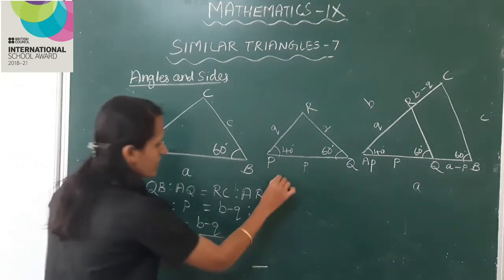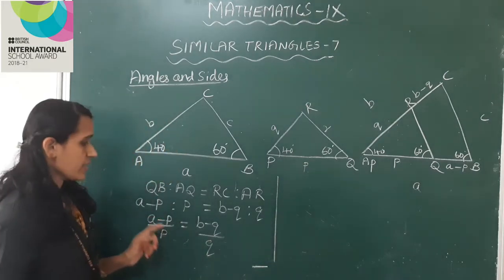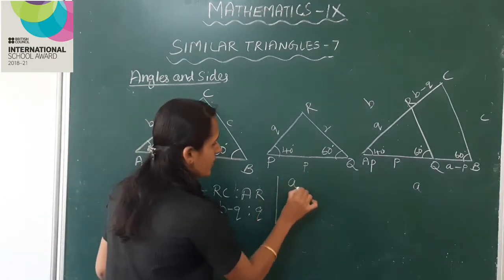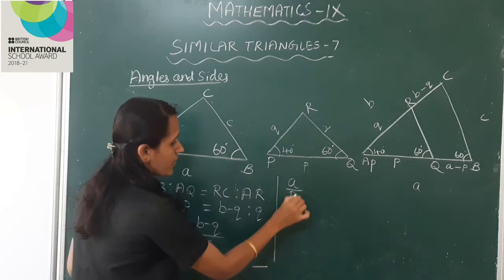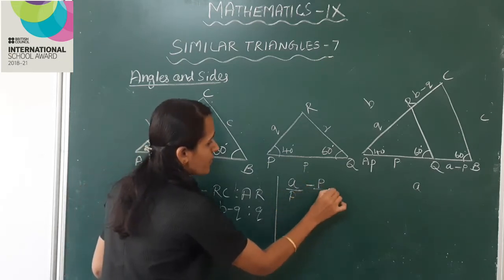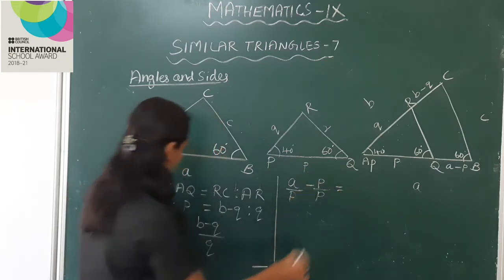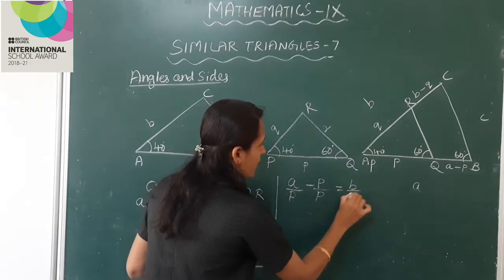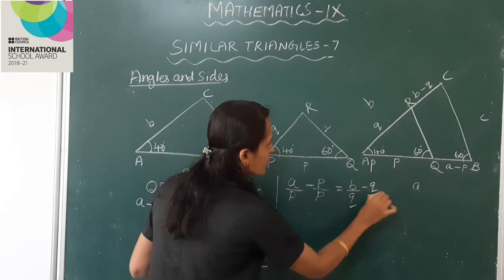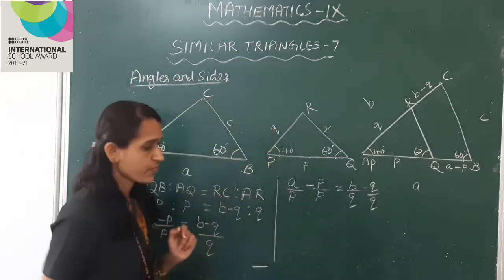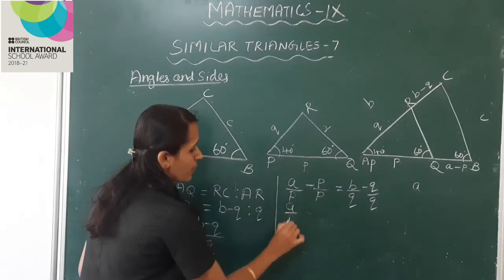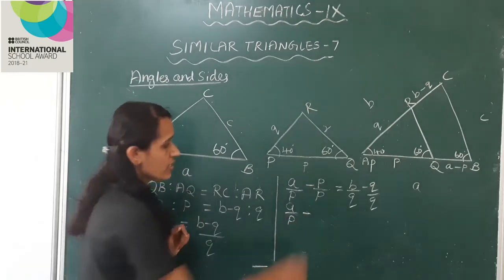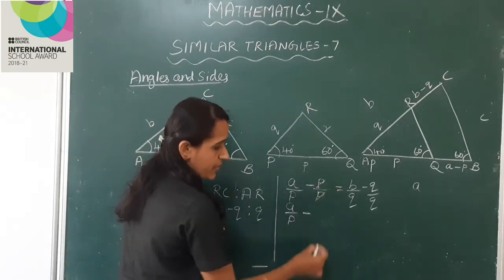Okay. This can be written as a by p minus p by p is equal to b by q minus q by q. a by p minus p divided by p is 1.